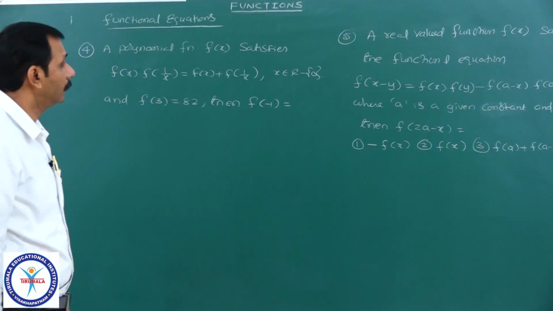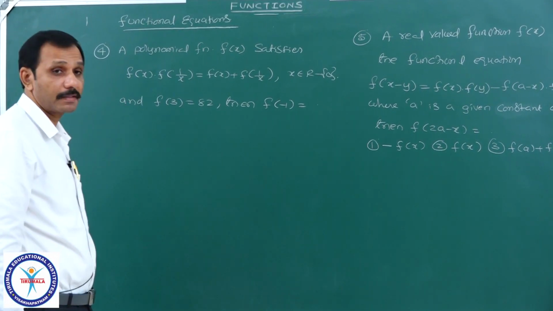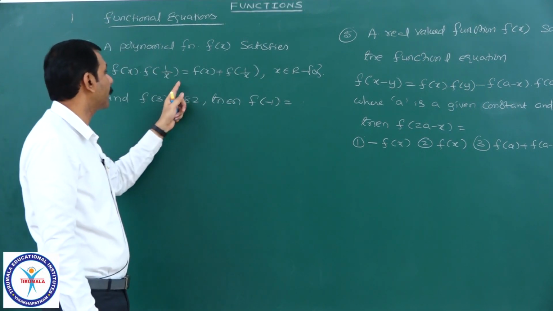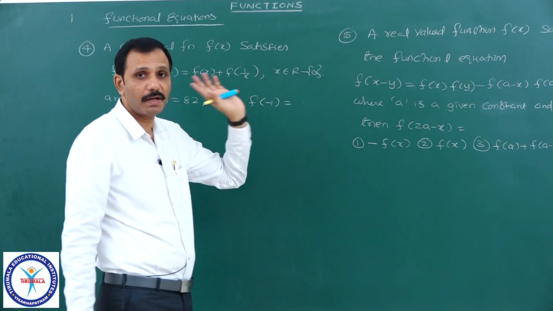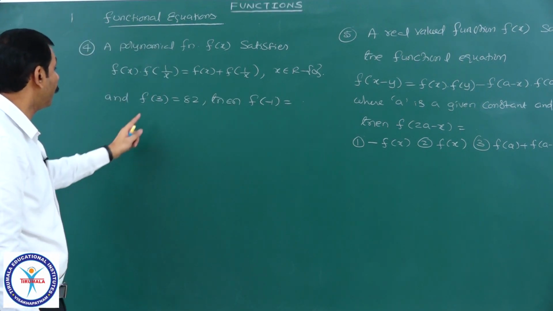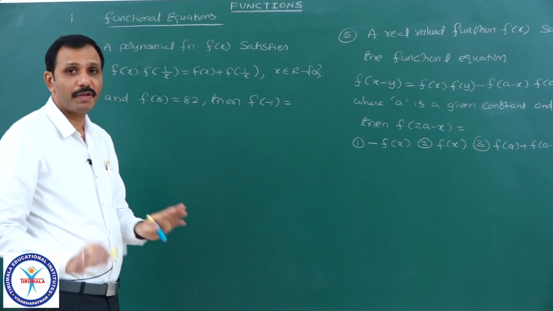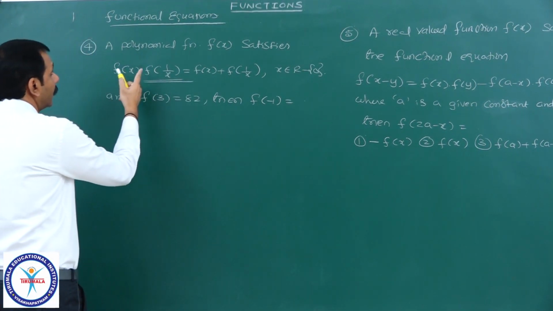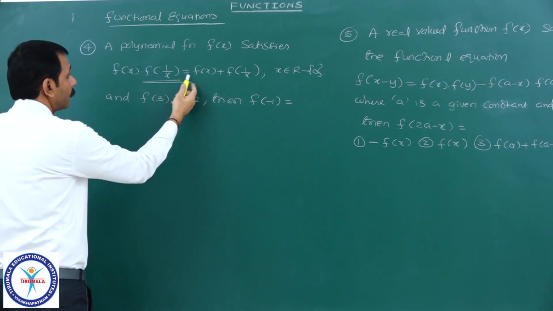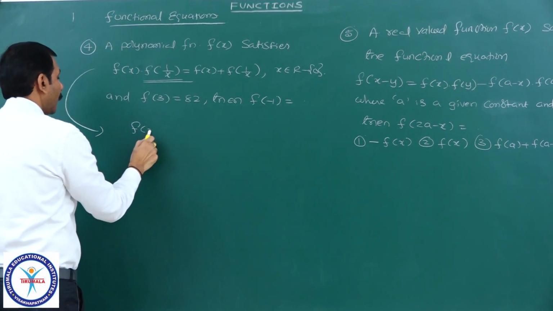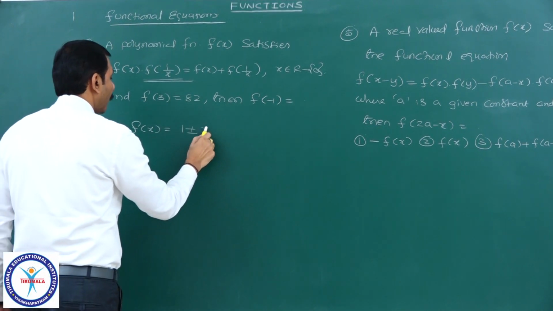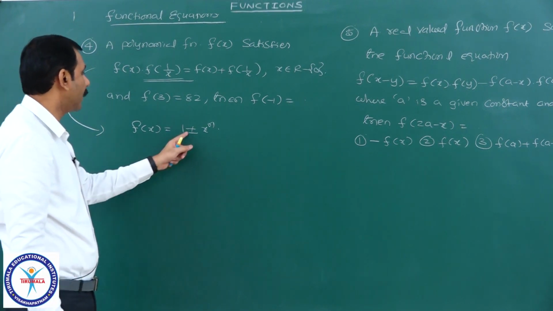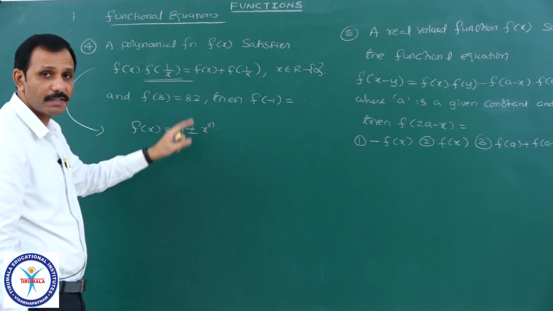Right. Next you see another 2 more problems on the same concept, functional equations. A polynomial function f of x satisfies f of x into f of 1 by x equal to f of x plus f of 1 by x for all x belonging to R minus 0, and f of 3 equal to 82, then find f of minus 1. Already we have seen a polynomial satisfies this functional equation means that f of x can be of the form 1 plus or minus x power n. We need to check either it is 1 plus or 1 minus by taking this value.